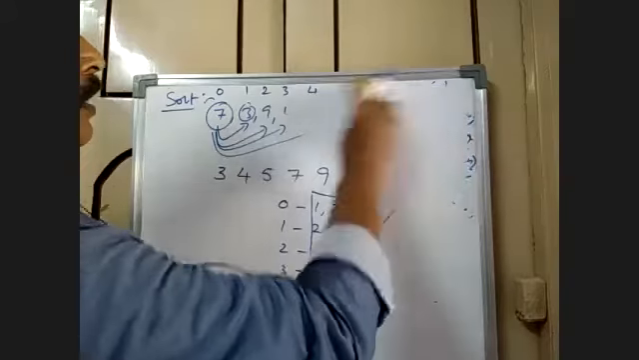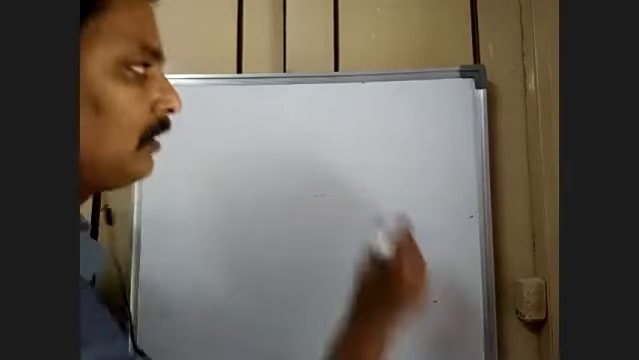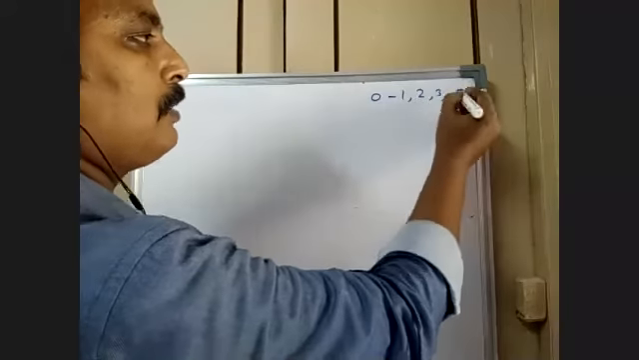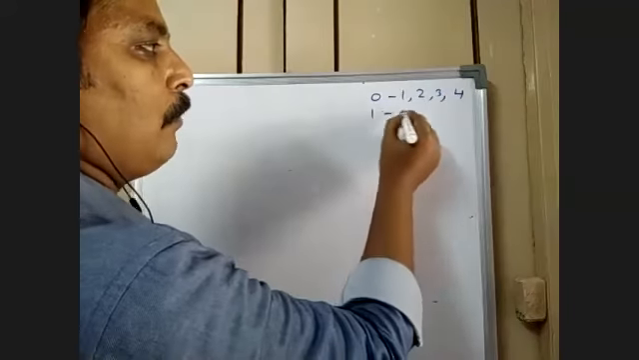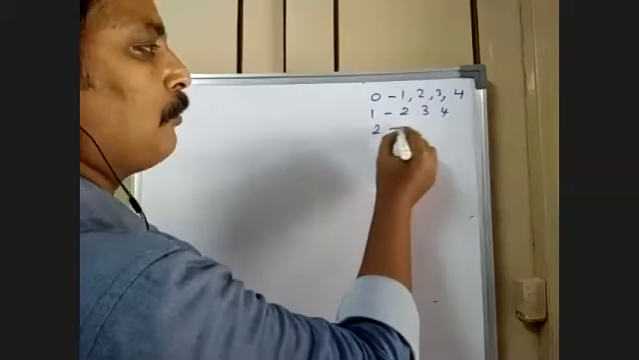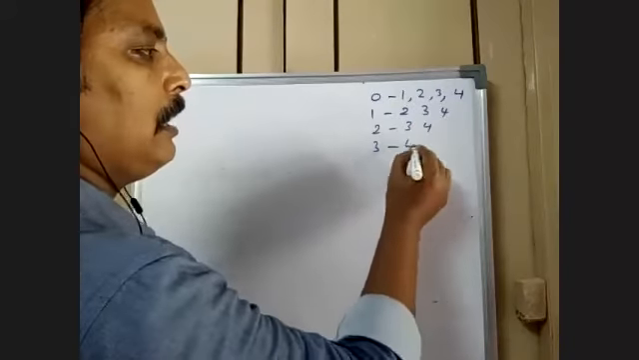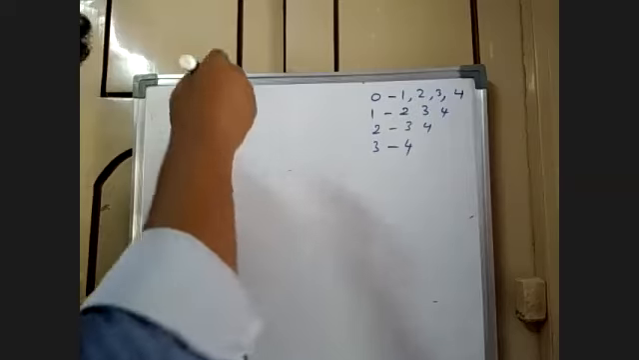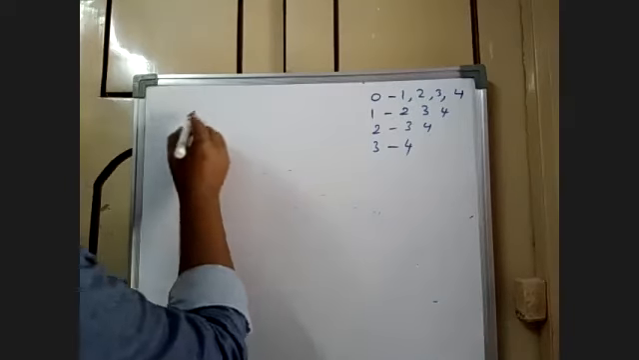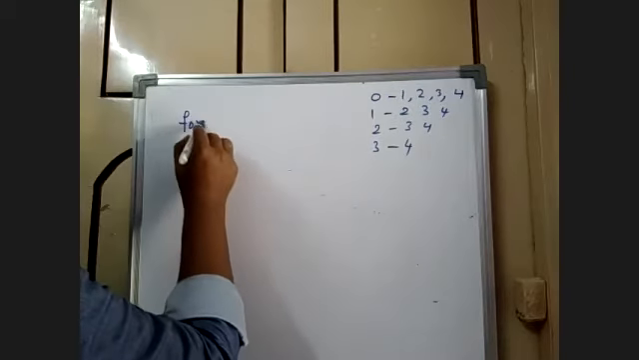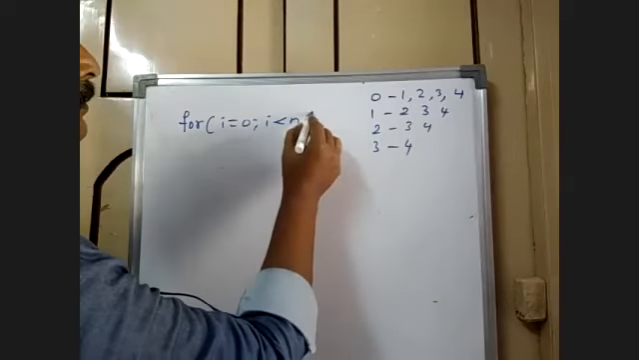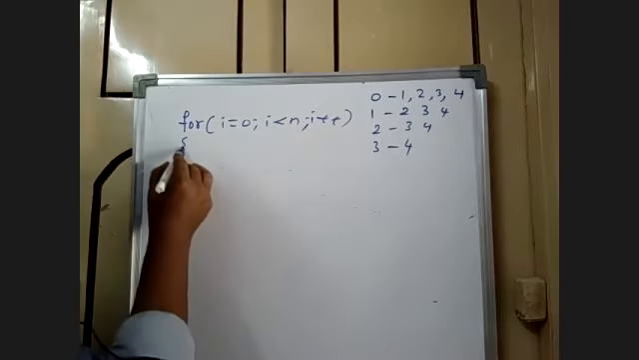So how do you do that? You also do the same. I start comparing 0, 1, 2, 3. The 0th element will be compared with 1, 2, 3, 4. The 1st element will be compared with 2, 3, 4. The 2nd element will be compared with 3, 4. So you can compare the positions like this. Now tell me, how can I write the main logic for sorting, from the 0th element till the last element?